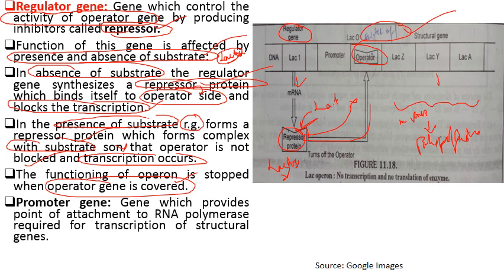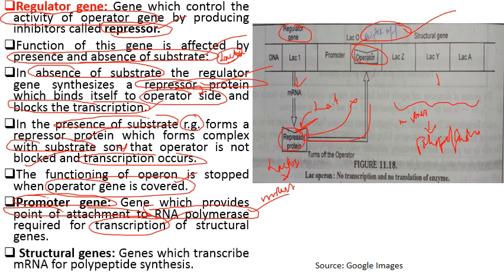The next comes promoter gene. This gene provides a point of attachment to the RNA polymerase. Promoter region पे जो RNA polymerase है वो खुद को bind करता है, which helps in formation of mRNA, और is required for the transcription of structural genes. Or this enzyme is required for the transcription of these structural genes.